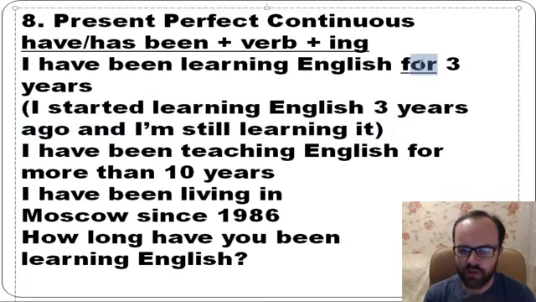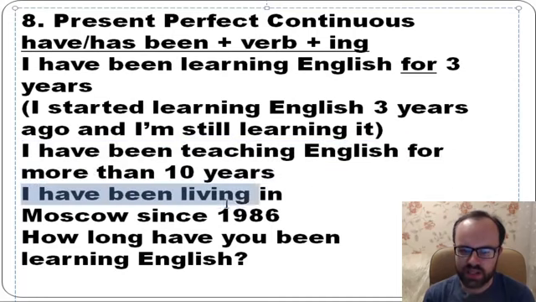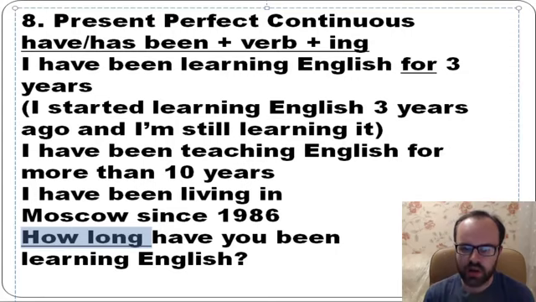And you often use for with this tense. Next, I have been teaching English for more than 10 years. That's true. So it means that I started teaching English 10 years ago and I'm still doing it. I have been living in Moscow since 1986. And we also use this tense if we have how long in questions. So how long have you been learning English?